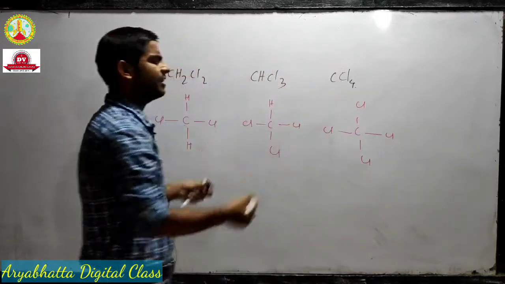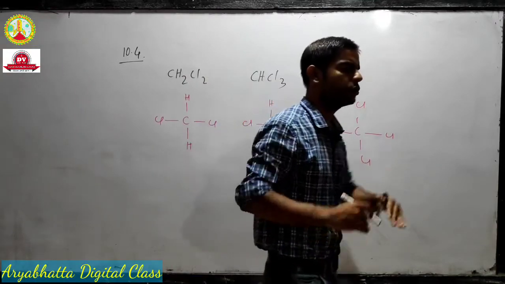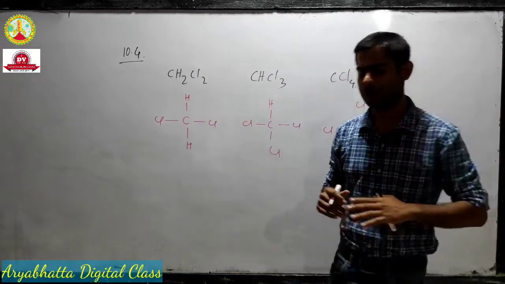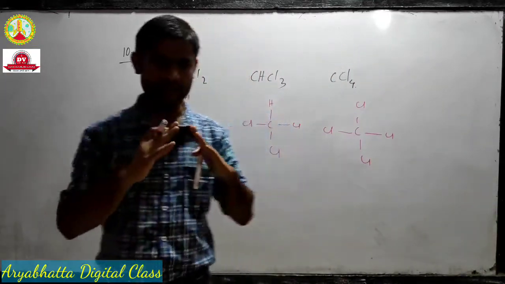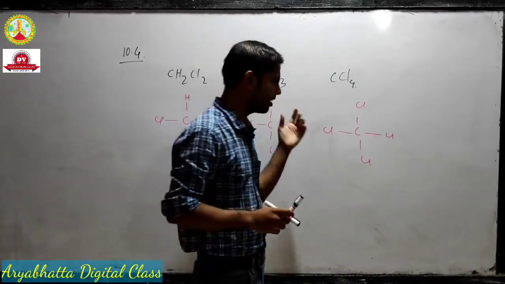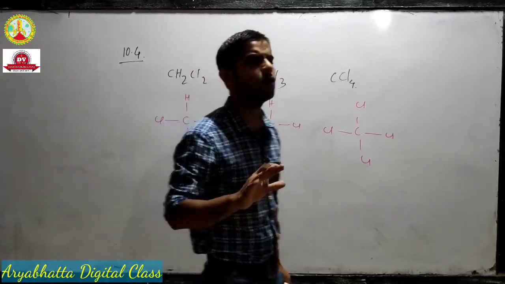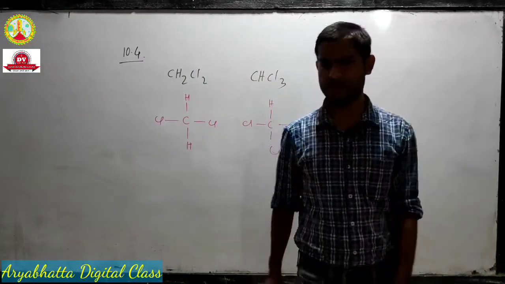It's not the exact structure because the carbon is sp3 hybridized, so it will look somewhat like a tetrahedral structure. It has a tetrahedral structure. I have just written it in simple form because the answer won't change or the explanation won't change, okay.